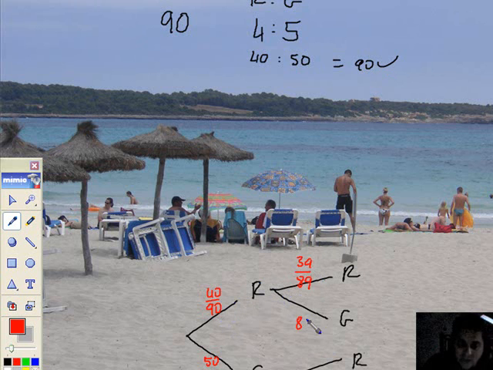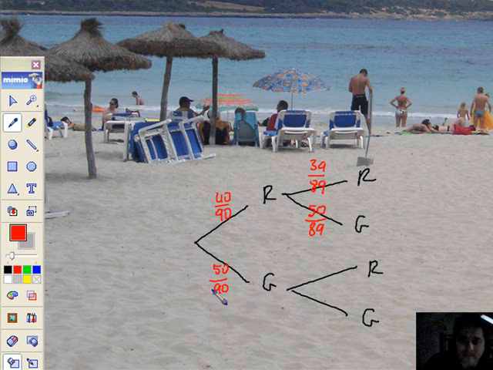Right, I've still got 89 balls left here, but the greens are still intact, therefore I have 50 of them still waiting. If I pick a green first, I'm down to 89 balls, and I've not taken a red one yet, therefore I have 40 there. If I take a green first followed by another green, I'm down to 89 balls, so I've taken one out. If I had 50 greens, I now have 49 greens sitting there. Let's have a look, just check. 39 plus 50 makes 89, so that's correct. 40 plus 49 makes 89, that's correct. All the branches add up to 1, because all the probabilities of dependent events will add up to 1.